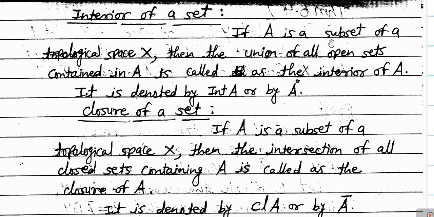If A is a subset of a topological space X, then the union of all open sets contained in A, this word is very important here, union of all open sets. But how should the open sets be? They should be such that they must be contained in A. Then the union of all open sets contained in A is called the interior of A, and it is denoted by INT A or A interior, which is A raised to O.